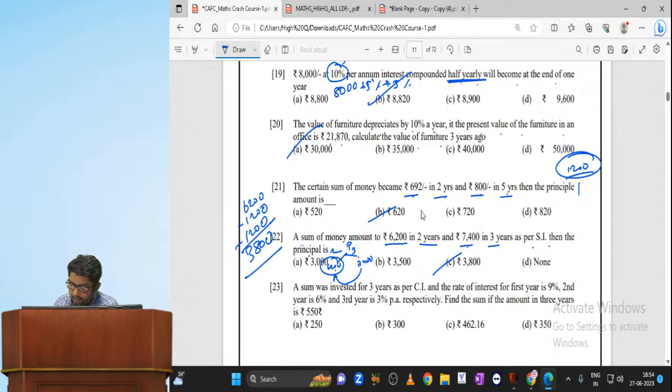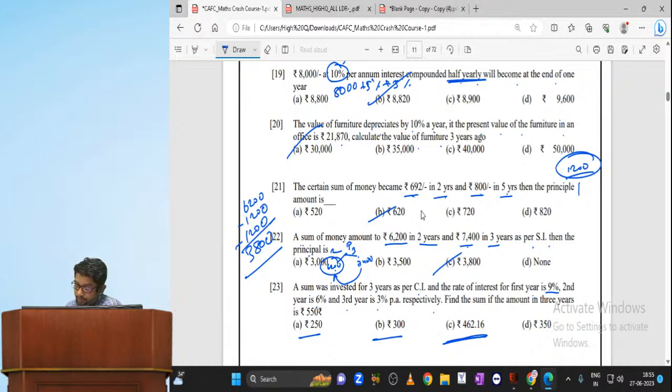Next. A sum was invested for 3 years as per compound interest, and the rate of interest for the first year is 9%, second year is 6%, third year is 3% respectively. Find the sum if the amount in 3 years is 550 rupees. So we need to use the trial and error method. That is the best method, my dear. All of you please take the calculator. Don't use 250, don't use 300.